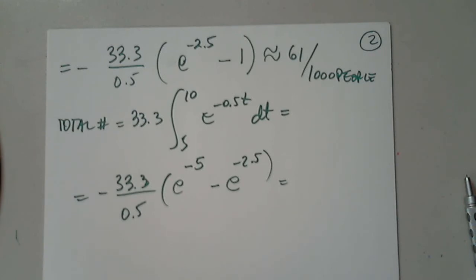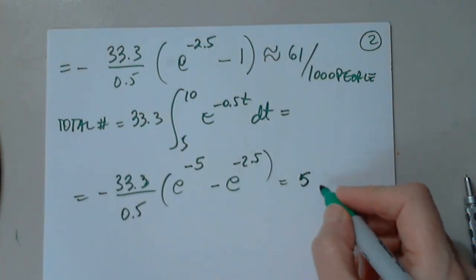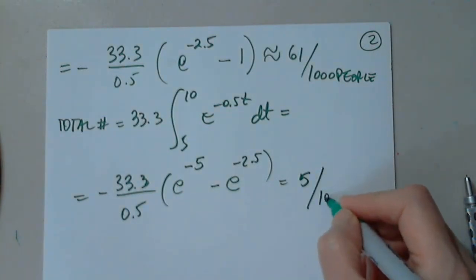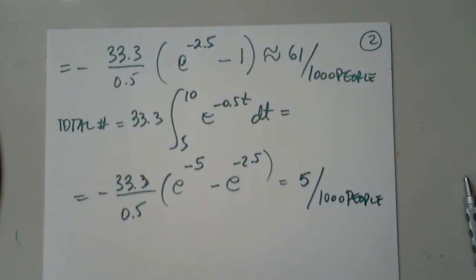And we get 5 per 1,000. So I still had negative 33.3. Let me just check here. It was negative 5, right?